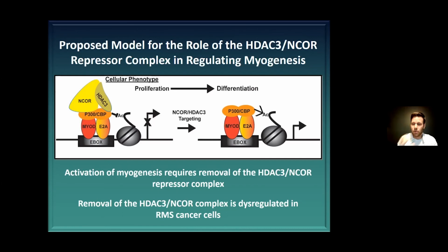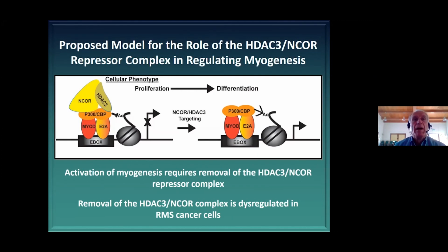HDAC3 in the nucleus of the cells right during the differentiation, but it's so transient and quick. I think that is part of the reason why it's difficult to study in normal primary cells, because this repressive complex may be a very short-lived event. But in the cancer cells, where we essentially have a proliferating myoblast, we can look at this process in more detail. And we believe that in the cancer cells, it's the mechanism of this complex binding to the transcription factors.